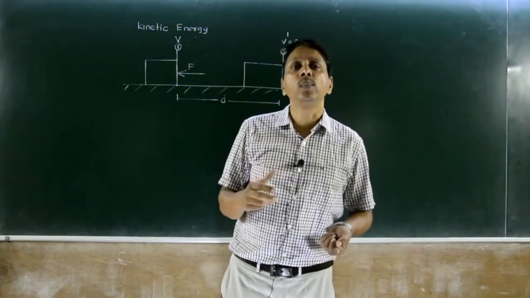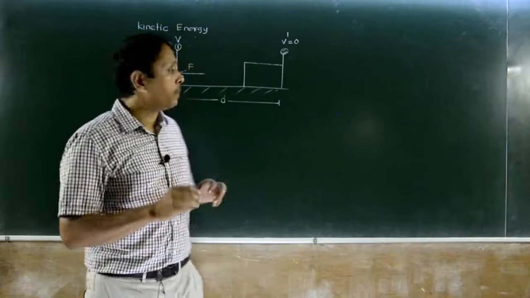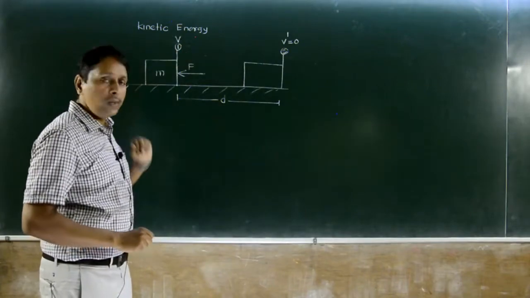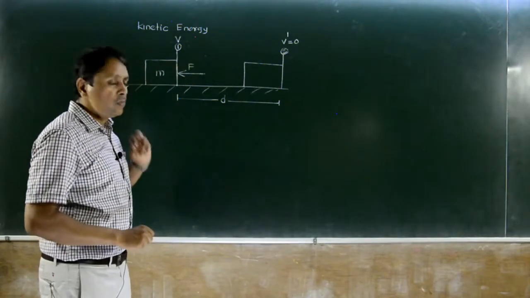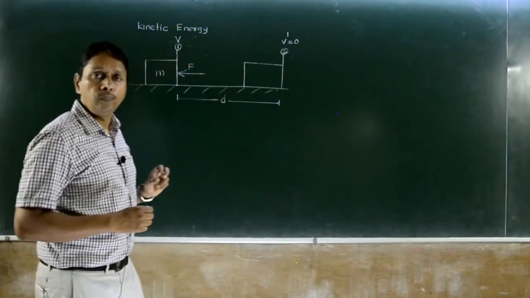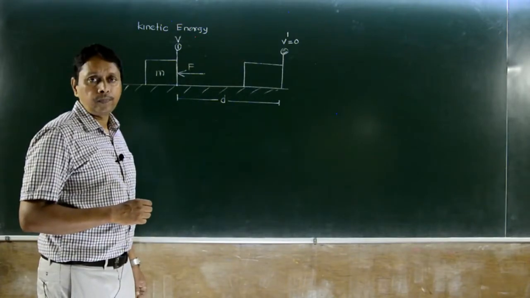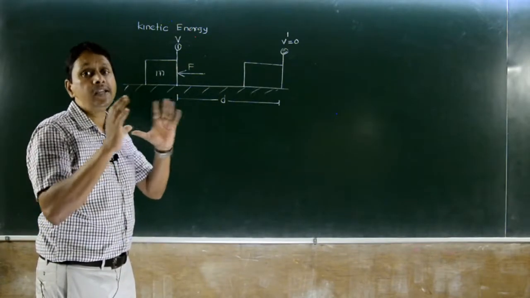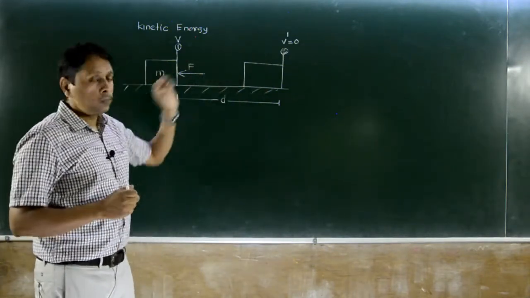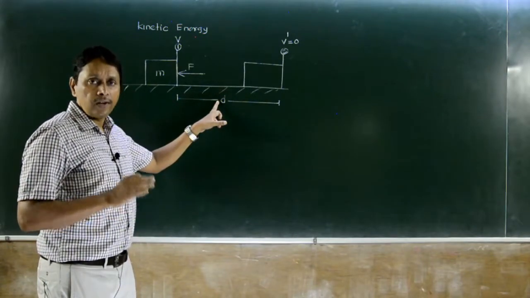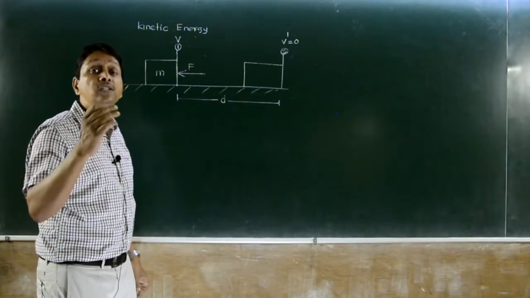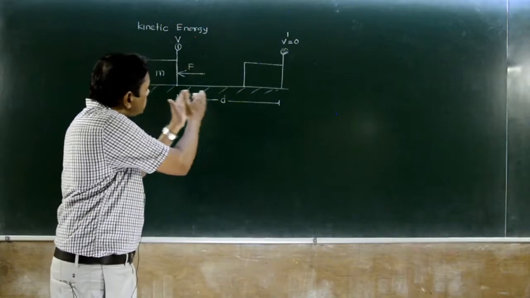Let's derive the expression for kinetic energy. For that purpose, we have a body of mass m at point 1 with velocity v. On it, a retarding force F is applied so that it comes to rest at point 2, and there is a displacement d. So when it comes to rest from 1 to 2, there is a displacement under the action of this force, which means some work is done.